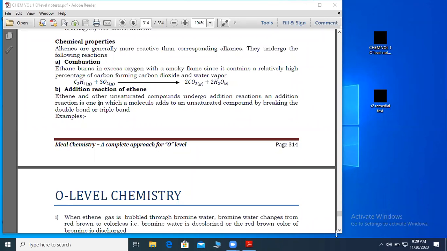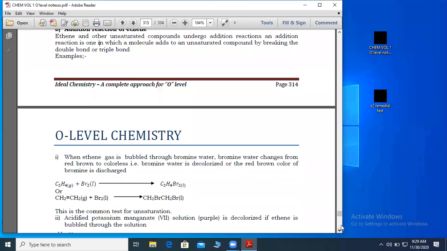Polythene, we agreed it is used to make plastics and carrier bags.